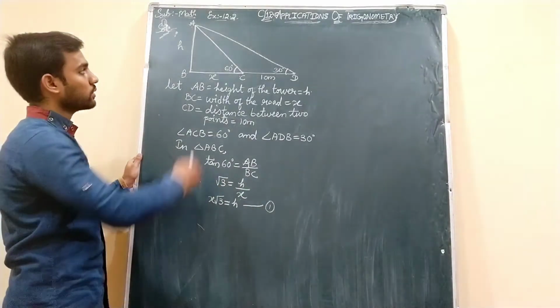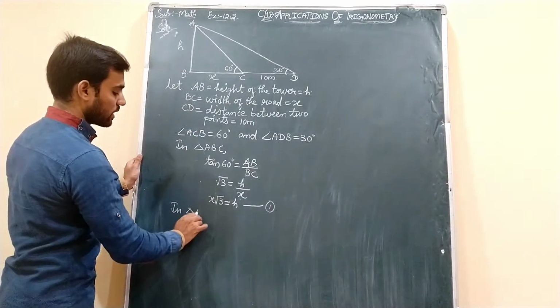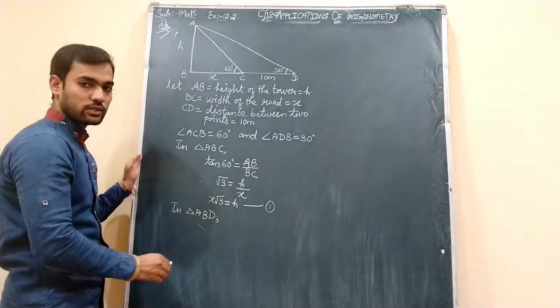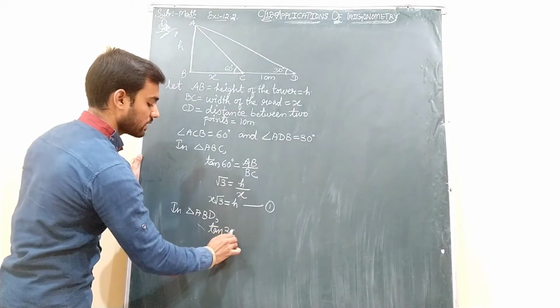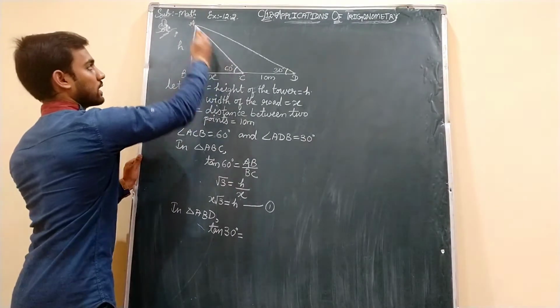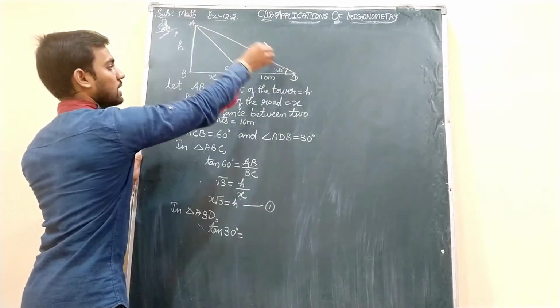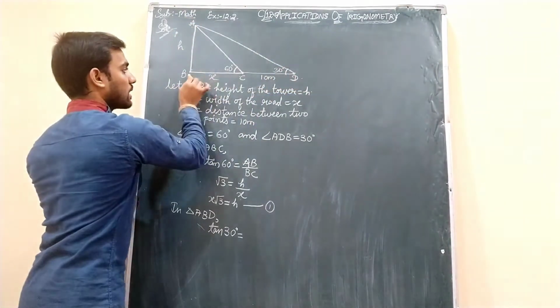Okay. Now proceed to another triangle, that is in triangle ABD. Here also same students, tan, but how many degrees? 30 degrees equals to, when you don't see this line, see the complete triangle ABD. So with respect to this ABD, this theta, this is the opposite side, this is the adjacent side, completely BD.